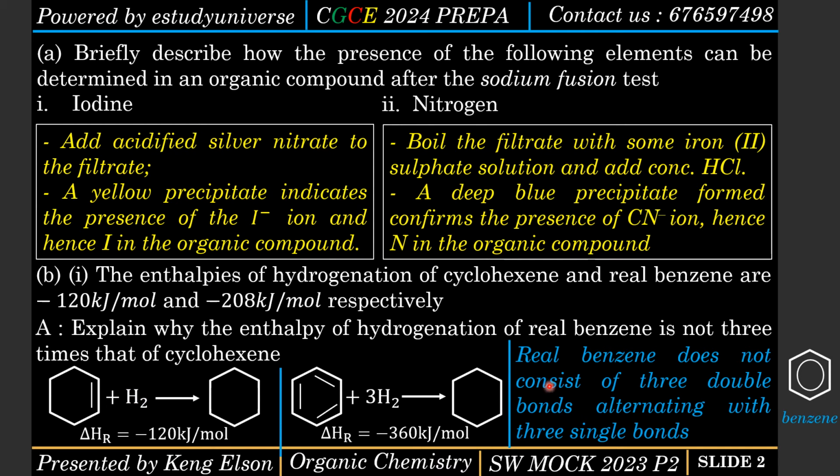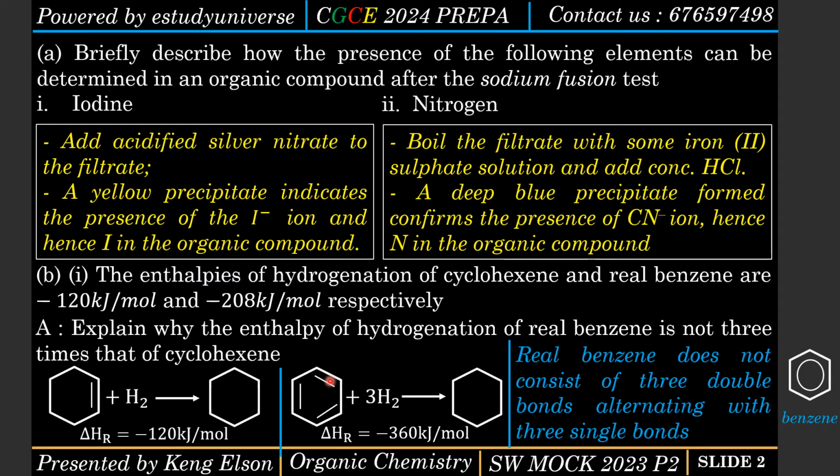But since this is not the real structure of benzene, remember this is the real structure of benzene. So the answer is the real structure of benzene does not consist of 3 double bonds alternating with 3 single bonds. Like I said, if this was the real structure, then the enthalpy change accompanying this reaction would be 3 times the enthalpy change accompanying this reaction. But because it is not, it will not be.